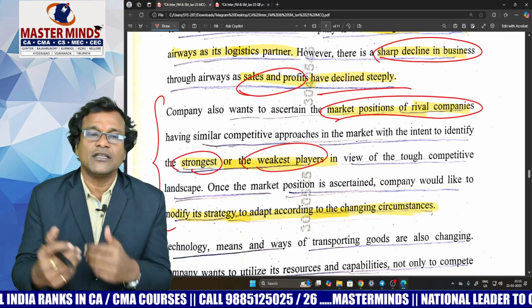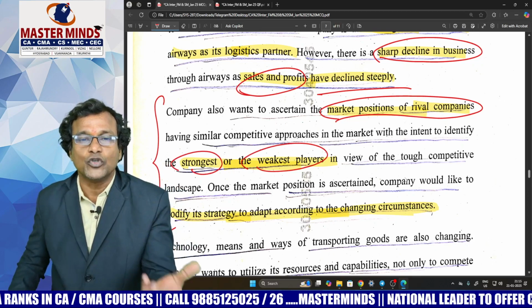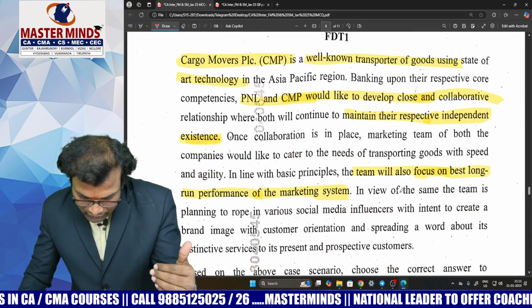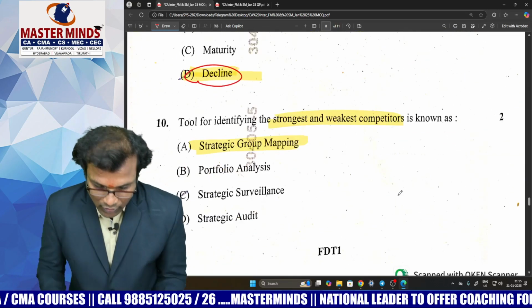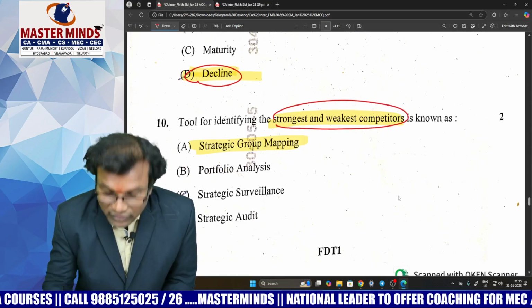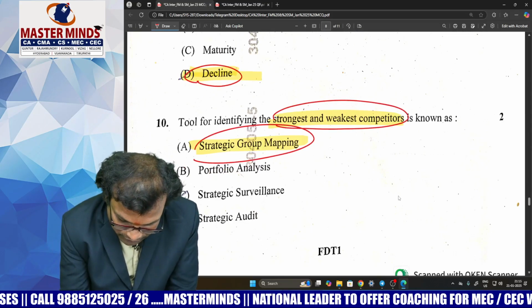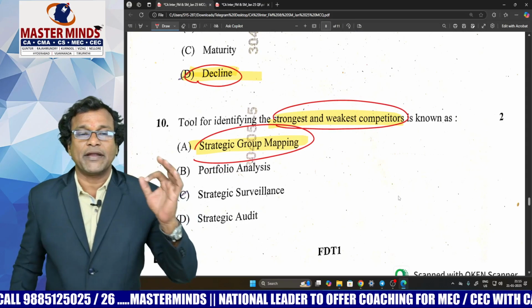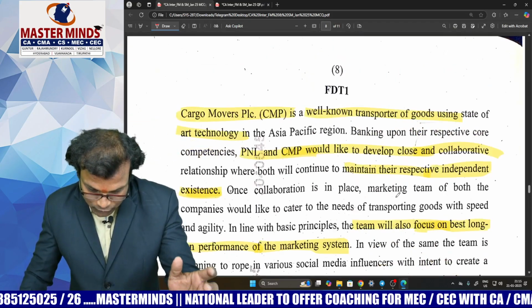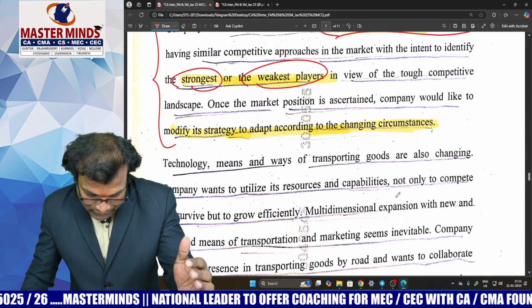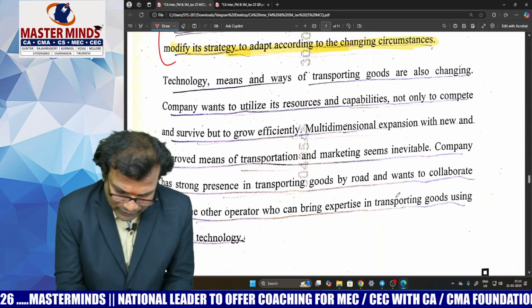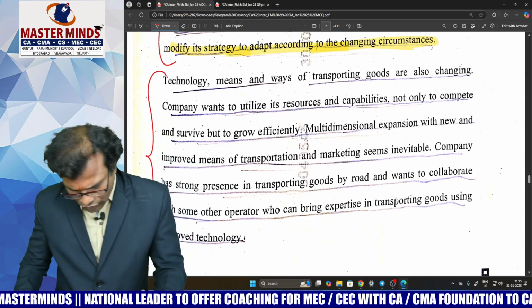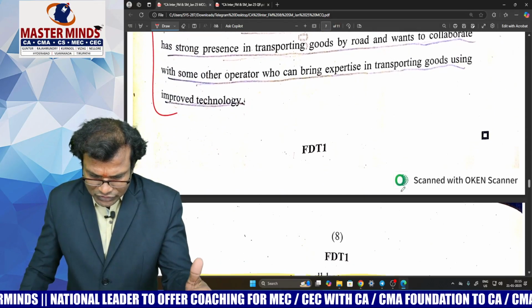Which technique does the company have to use right now? Look at the corresponding MCQ right here. To identify the strongest and weakest competitors, we have to use the SGM technique, the strategic group mapping technique. I've understood that corresponding MCQ. Now look at the other part of the case scenario. Now the third paragraph, they want to improve something. There's no question related to that.